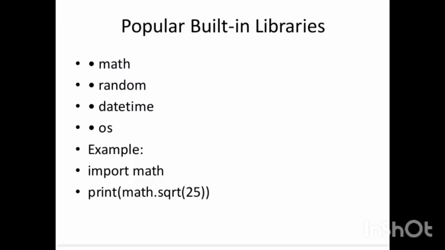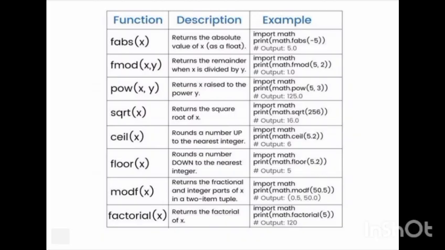Popular built-in libraries. Some popular built-in libraries include math, random, datetime, and OS. These libraries let you do things like calculate square roots, pick random numbers, and get the current date and time. Let's look at an example using the math library.